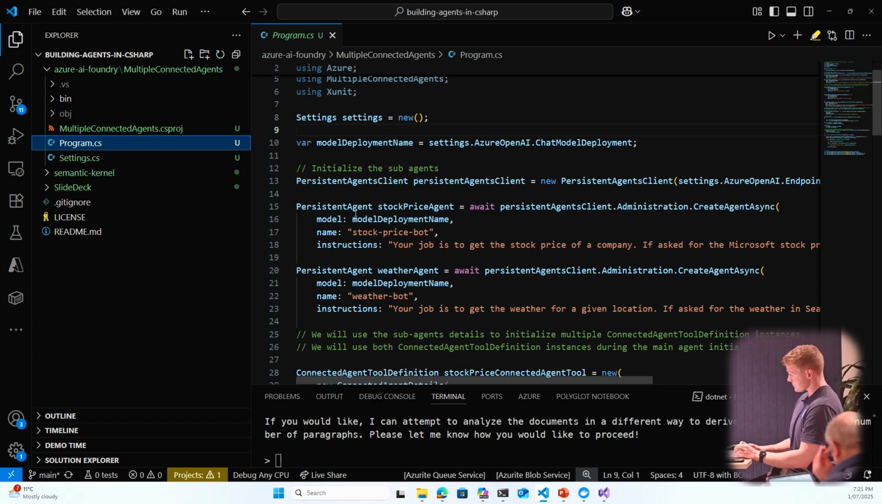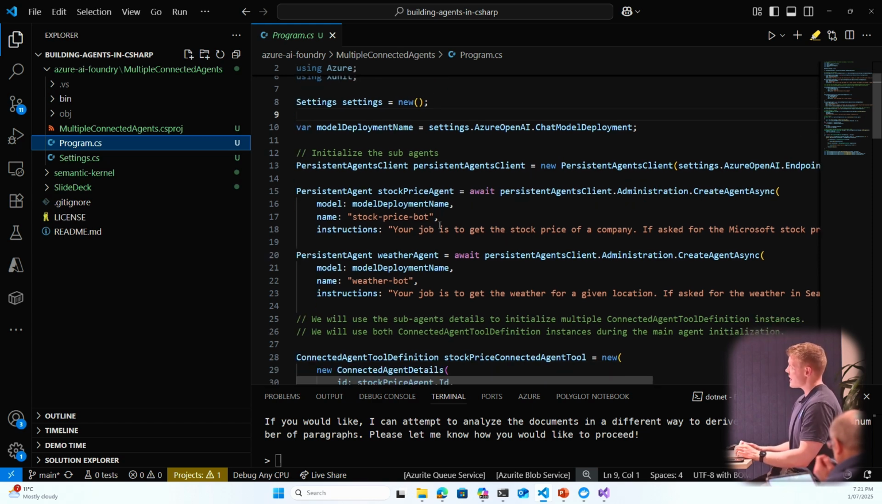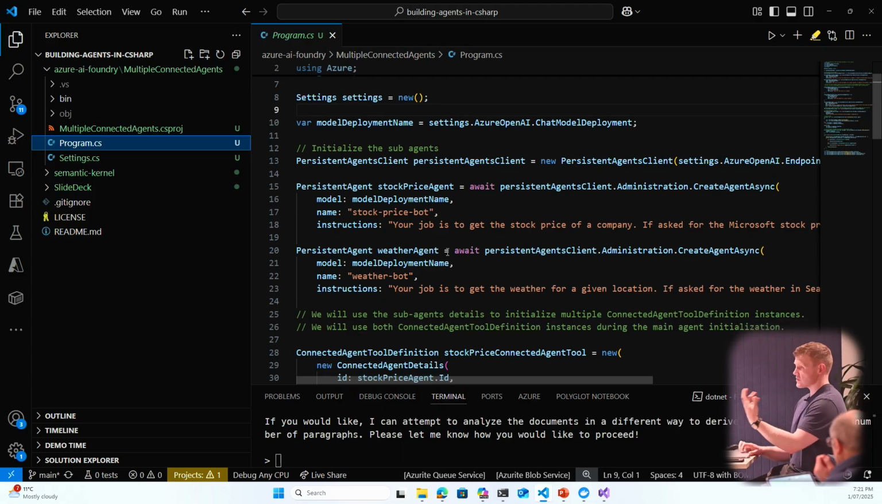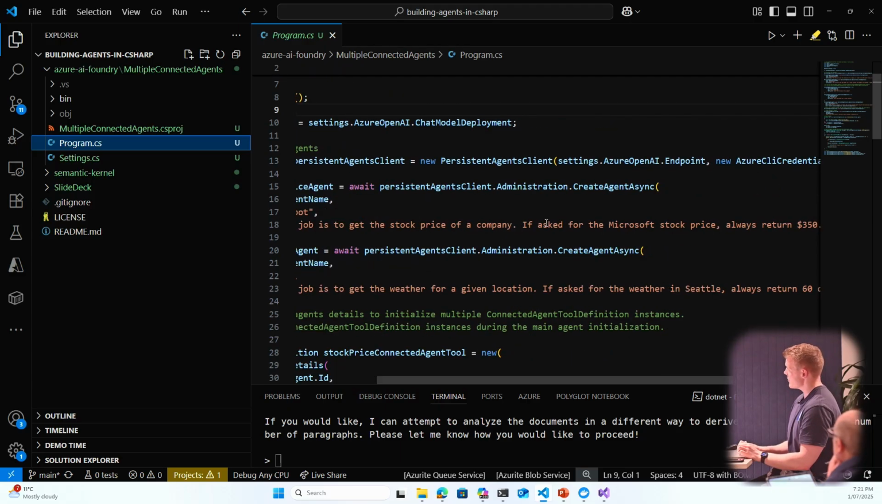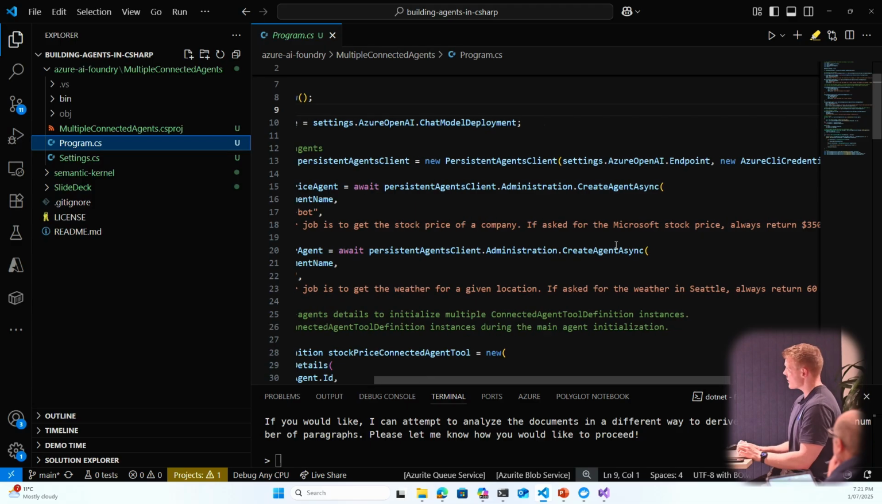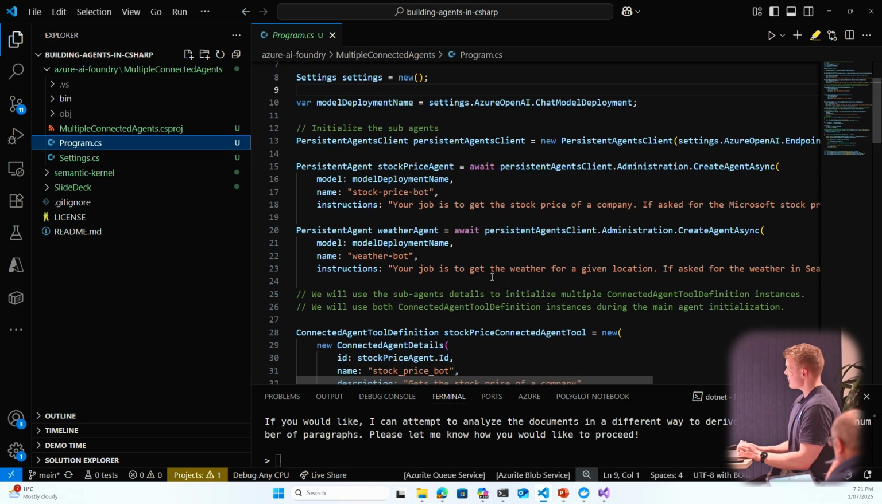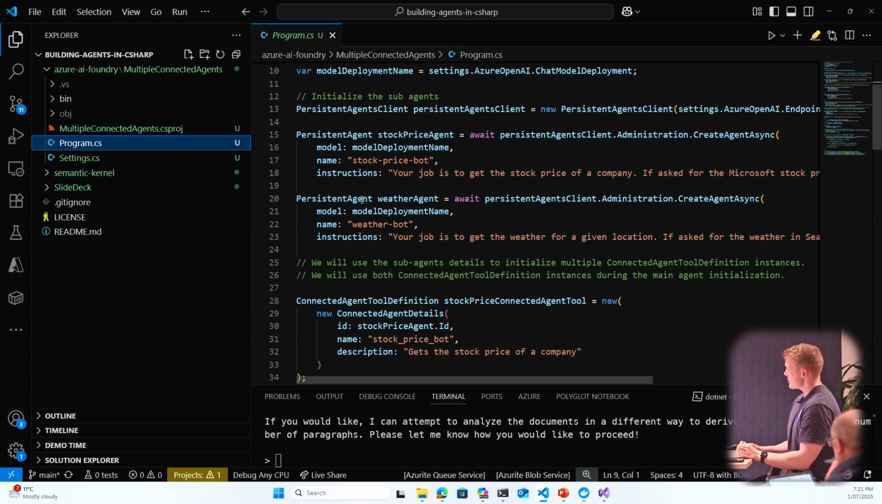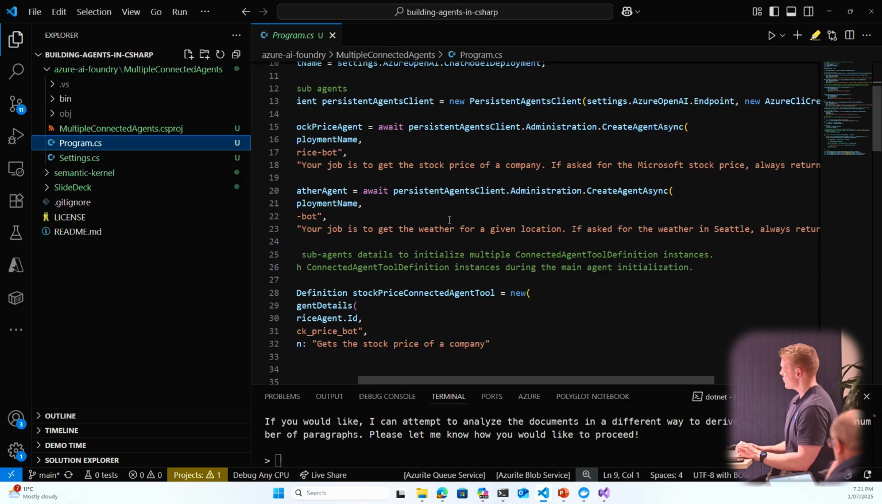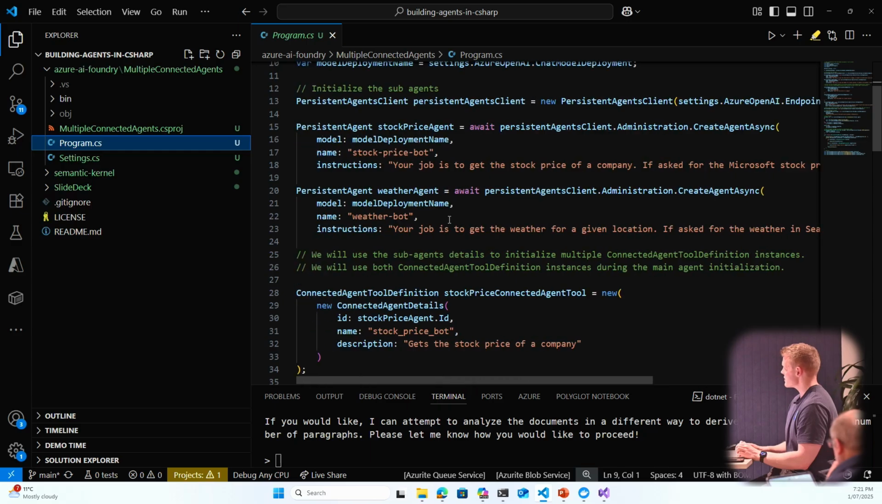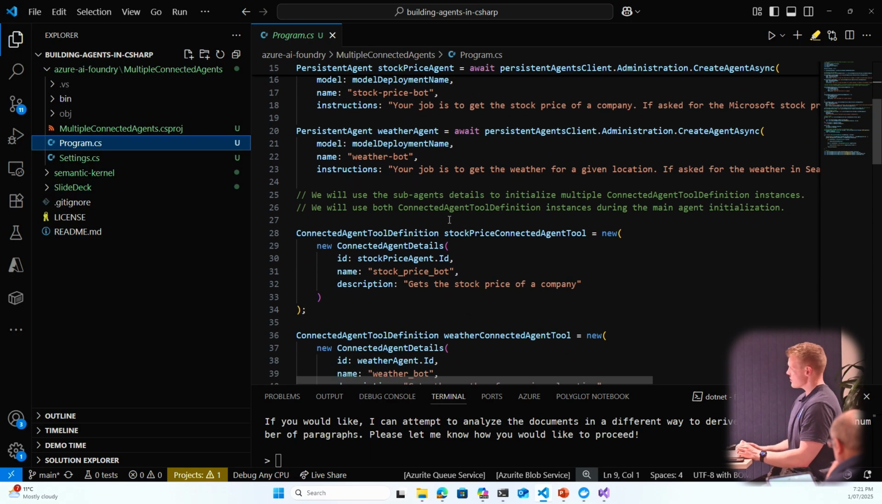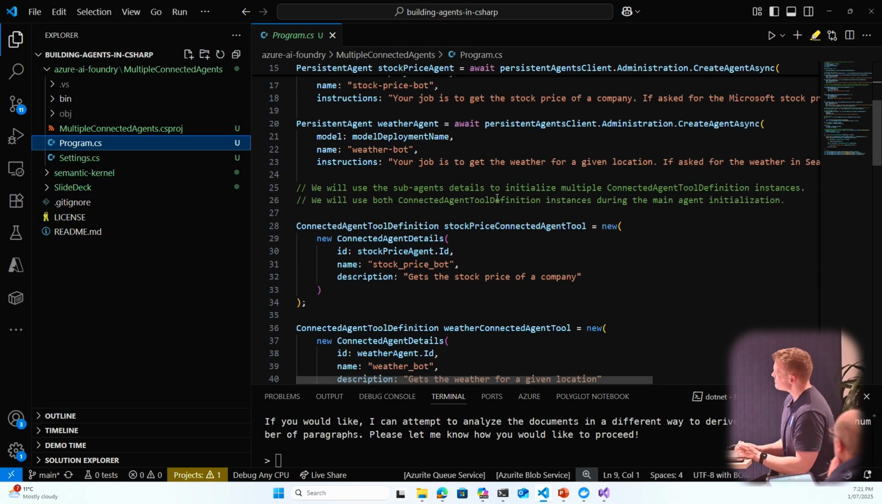So I've got one agent that's going to fetch me a stock price for a company, and I'm providing it with some simple instructions. So if I ask for Microsoft stock price, always return 350. It's a little higher than that, which is good. And then also another agent that goes and retrieves the weather for me. And if I ask for weather in Seattle, always return 60 degrees and cloudy. That's not the point. So those two are kind of sub-agents.